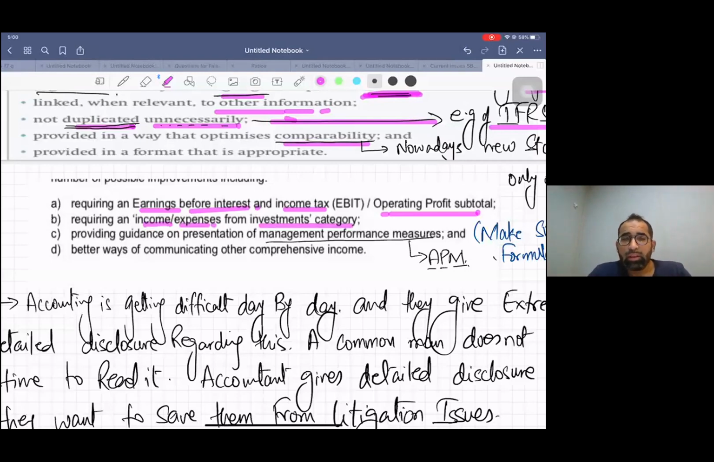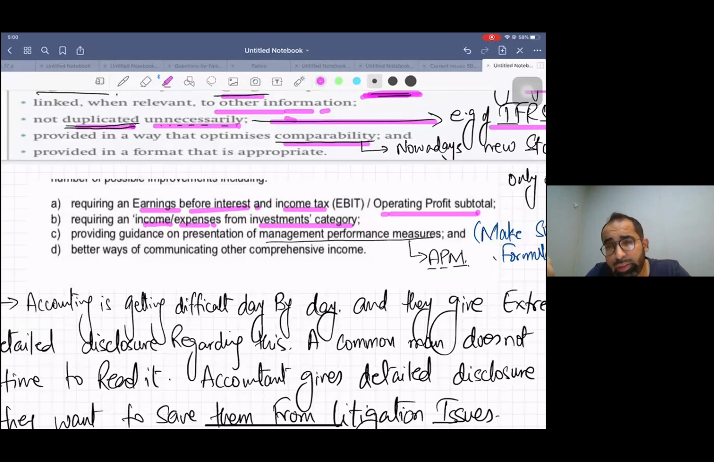Till now, we have studied APM and normal ratios as well. Additional performance measures we have studied, and normal ratios as well. Till now, there is no IAS or IFRS for ratios. So normally companies calculate ratios on their own.